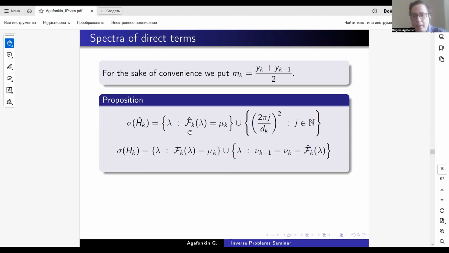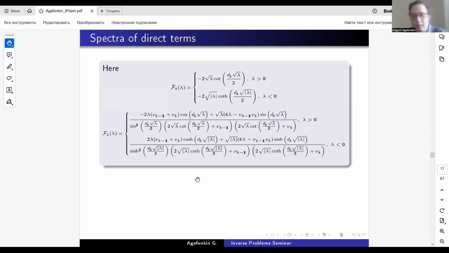So the functions fk hat and f hat are presented here. They are very complicated to be said this way, but they are defined differently on the left and on the right half line. The function fk hat is just the cotangent or hyperbolic cotangent of some argument, some square root of lambda, times square root of lambda.